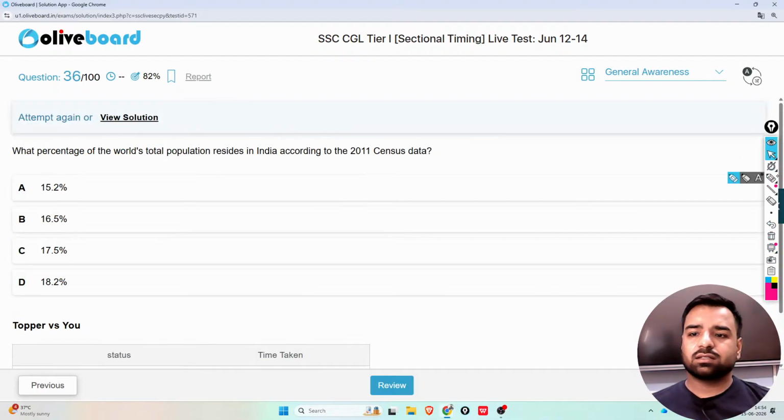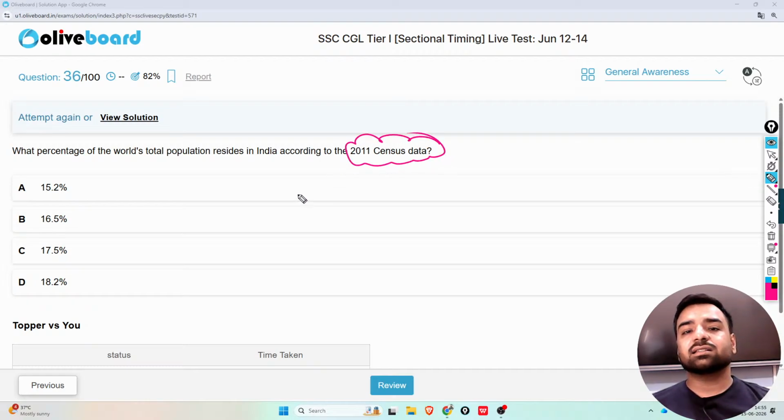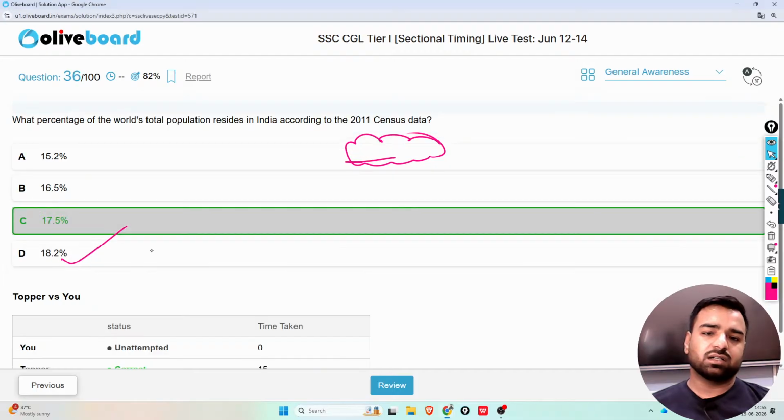The next is about the census. So guys, these tests are giving you the idea what kind of questions are framed in the examination. You must remember that the questions from the census, these dance forms and all, are very important. What percentage of the world's total population resides in India according to census 2011? Is it 15.2%, 16.5%, 17.5% or 18.2%? The answer is 17.5% according to the 2011 census data.